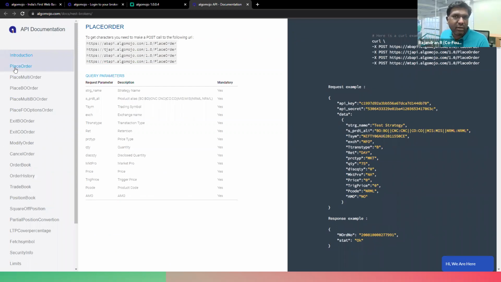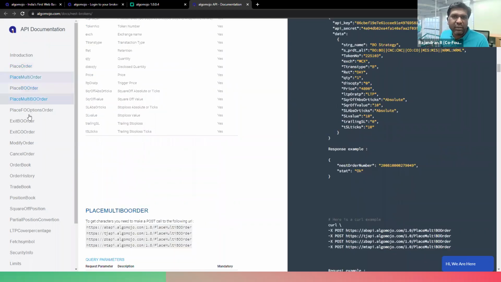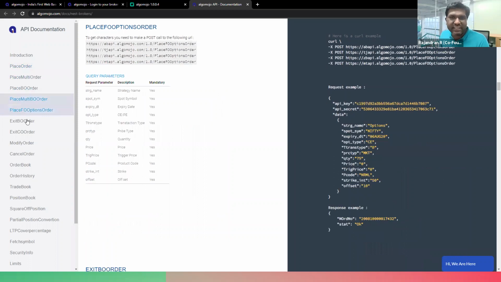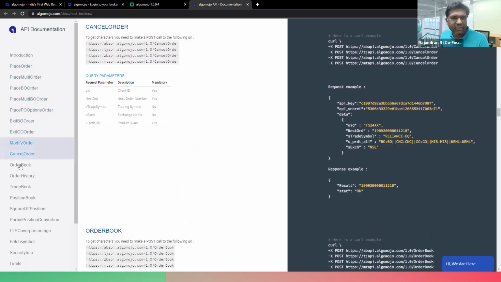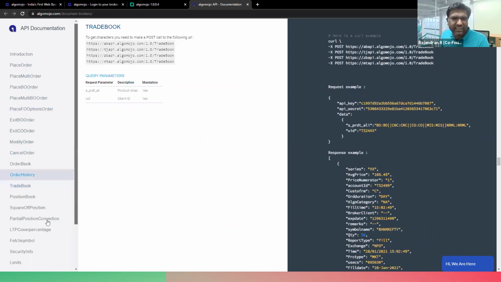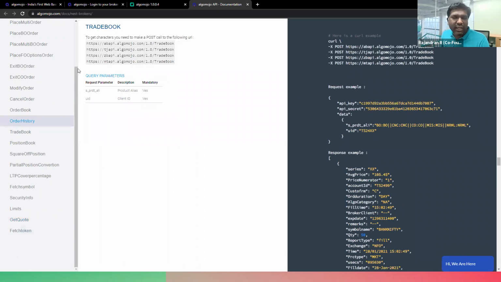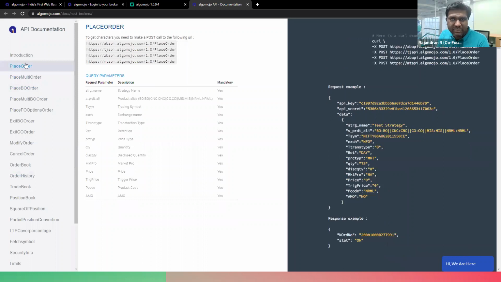You can transmit order, you can send multiple basket orders, you can send a bracket order, a multi-bracket order, an options order, you can exit the bracket order, exit the cover order, modify order, cancel order, order book, order history, trade book, and various other things are possible via this AlgoMojo API. So using this API only, I'm going to transmit orders from the TradingView application to AlgoMojo.